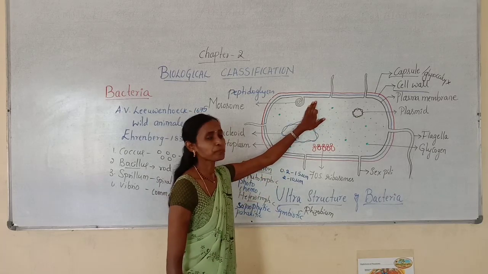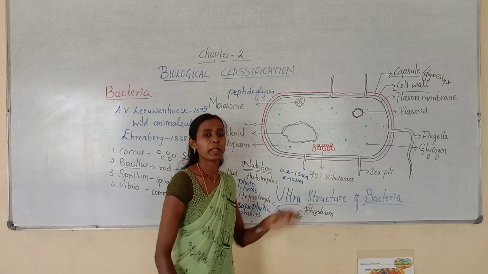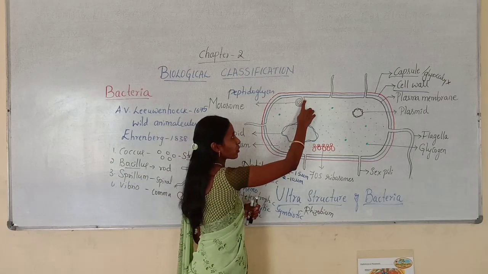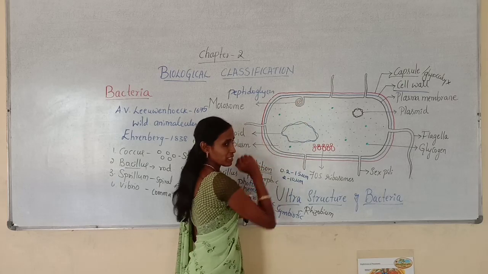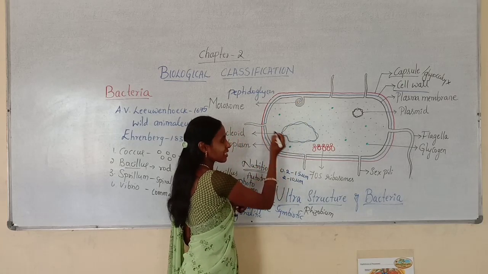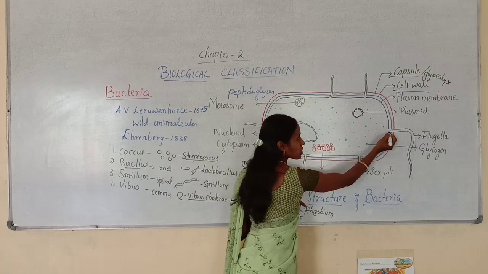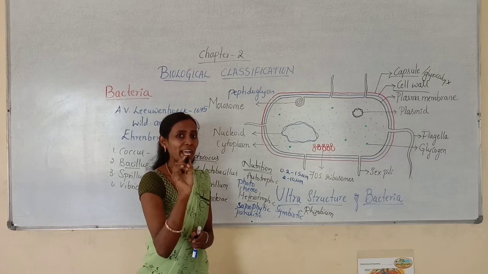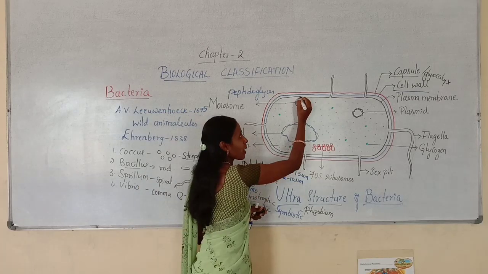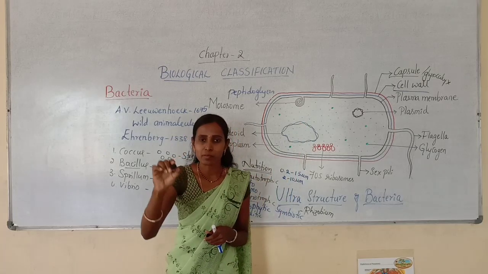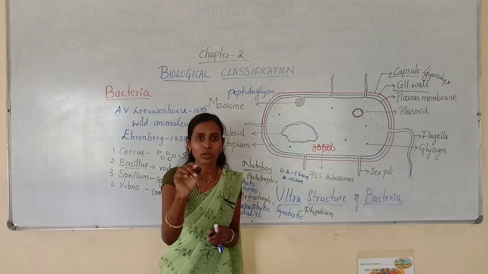Now just listen. The plasma membrane is made up of phospholipids. You can observe that the innermost layer is the plasma membrane. The plasma membrane will be showing projections here and there. All these projections you can see are arising from the plasma membrane. Now I am talking about the plasma membrane being folded inwardly. You can observe the plasma membrane which is folded inwardly.